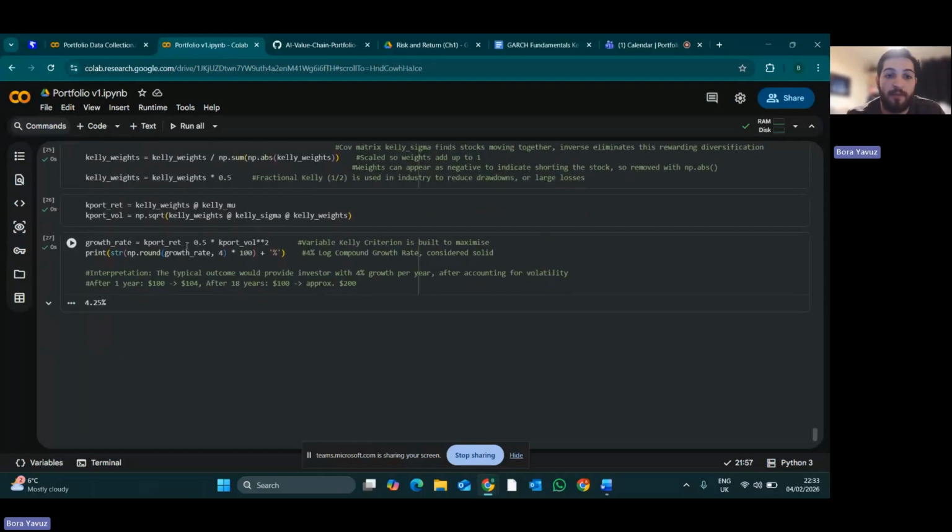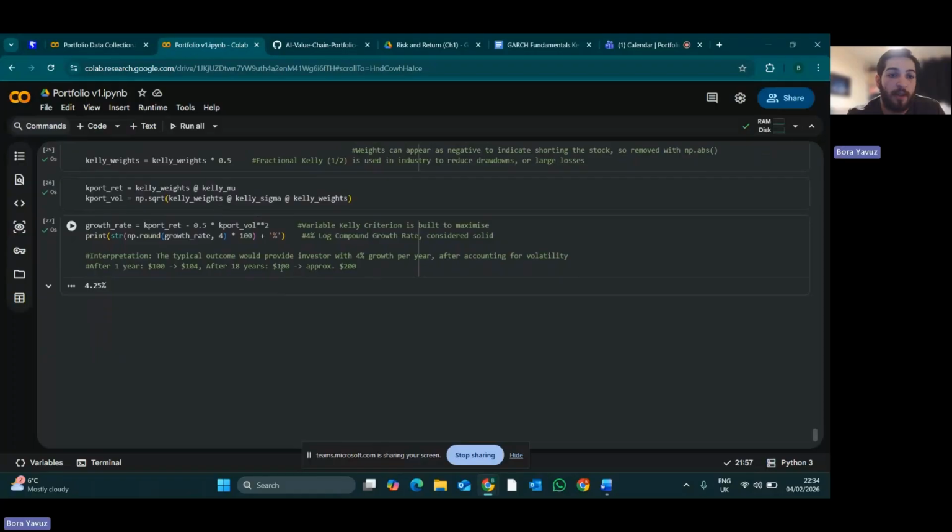The growth rate was then done with this calculation, and it gave me a result of a 4% log compound growth rate, which is considered solid in context. And for extra context, an investor investing $100 in the portfolio after 1 year would expect a $104 return. However, after 18 years, the investor would expect that to be double.